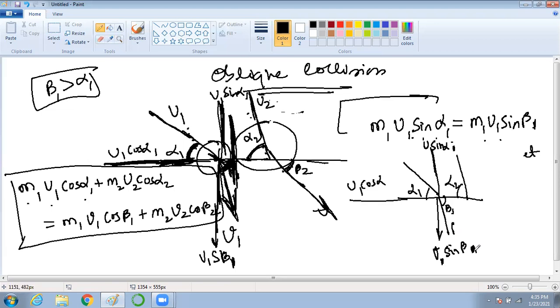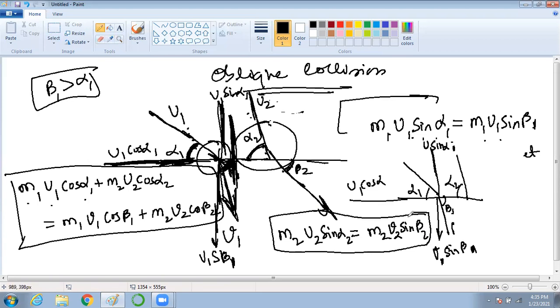Yes, sir. Similarly, m2 u2 sine alpha 2 is equal to m2 v2 sine beta 2. Am I correct? Sir, once again, how?